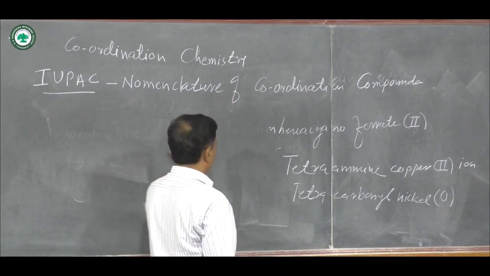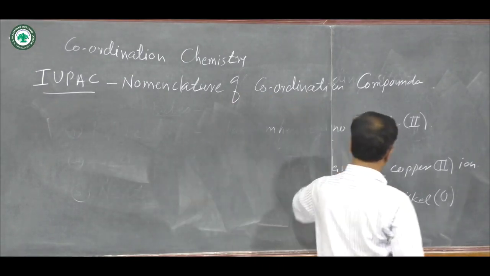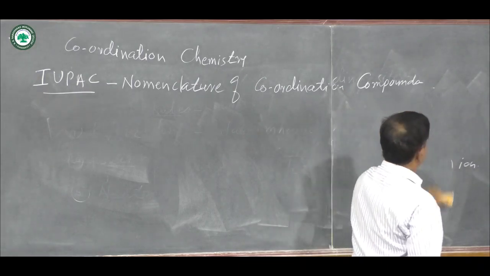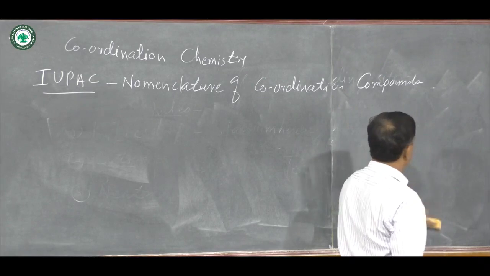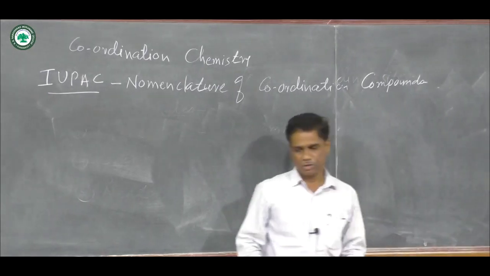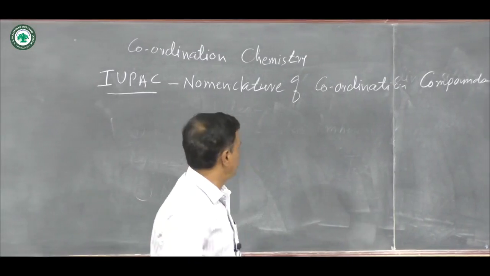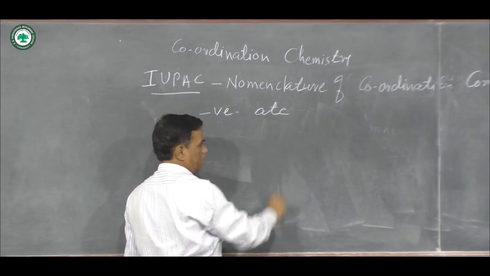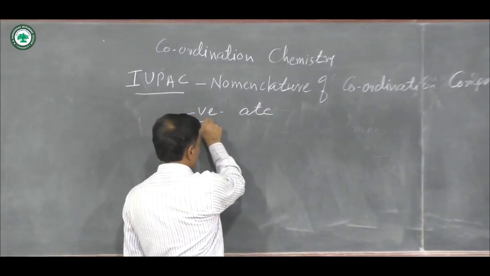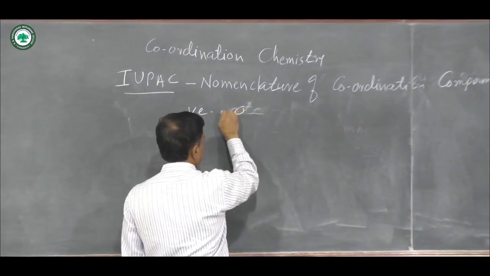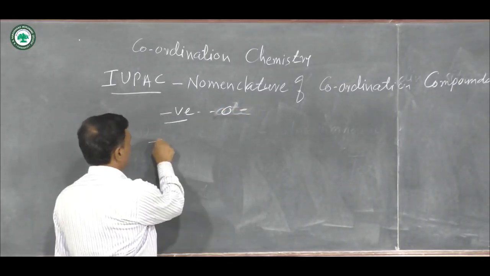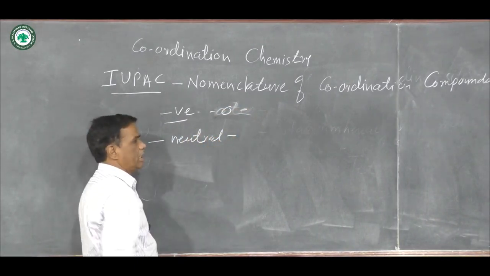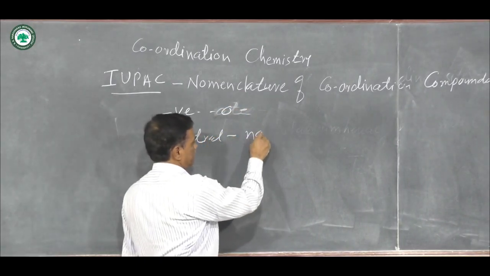Then the fourth rule for the nomenclature of a coordination compound is that when various coordination compounds are formed and their ligands are either neutral, positive or negative, then their names are represented according to their charges. And for a negative ligand, at the end here oxalato, O is represented.